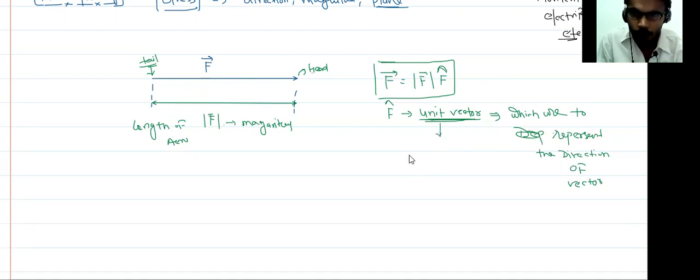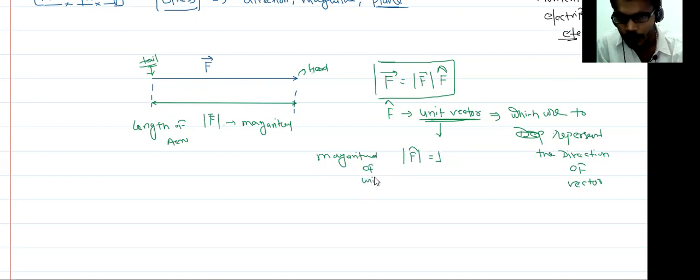Because if you want to find the length, that is the magnitude, of this vector, the magnitude of the unit vector is 1. That's why it's called a unit vector. It is only used to represent the direction of a vector. Correct?